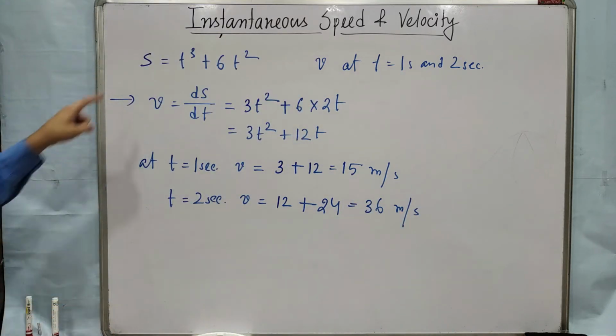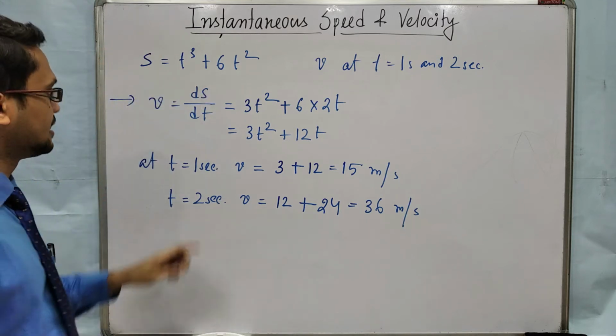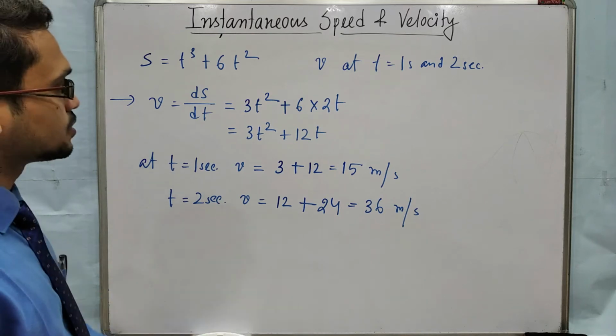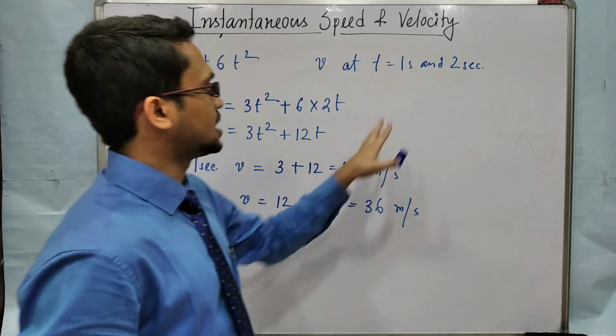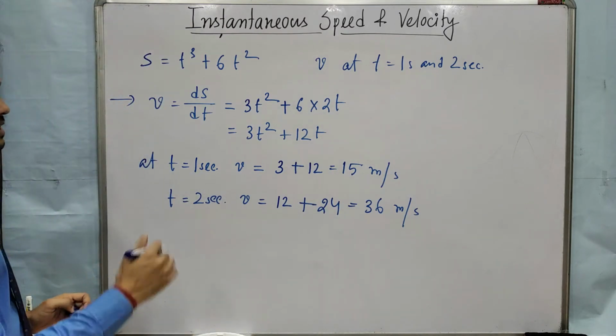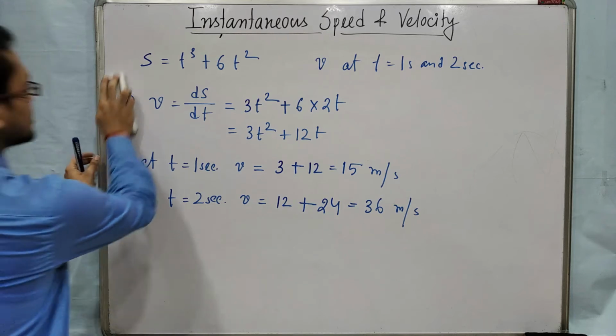Okay, so if we know the equation of s, then first we take the derivative, and we will get the velocity. Then put the time at which you want to find the instantaneous velocity, and you will get the answer. Okay, clear? Next